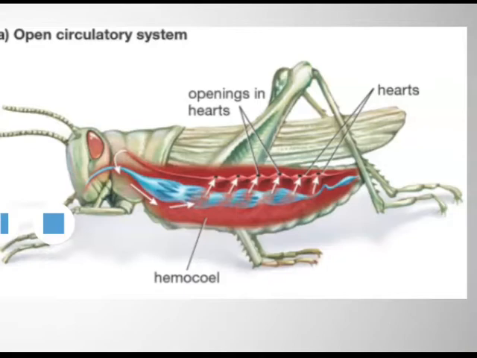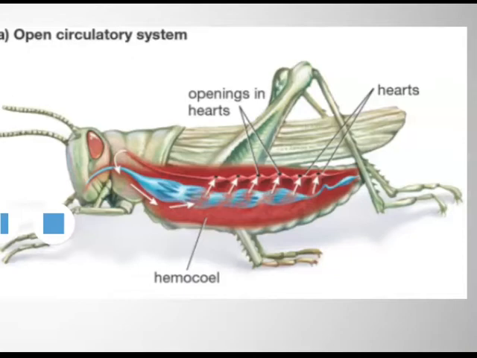The hemolymph is in a body cavity, the hemocoel. A series of internal organs are bathed in the fluid. The internal organs are also called visceral organs that are bathed in the fluid.